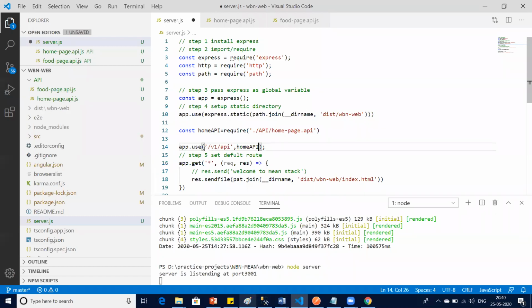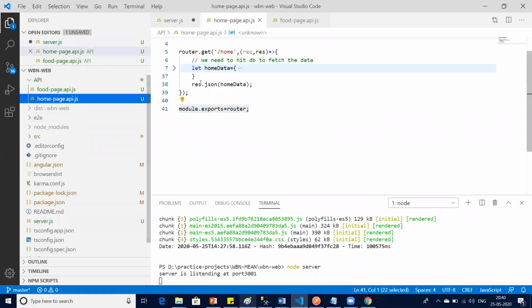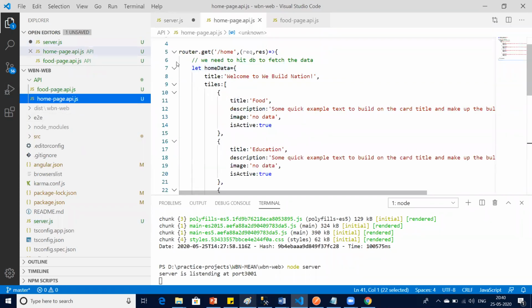My API name would be localhost 3001 slash v1 slash API. That is the prefix I have given. Slash, from the home page, what is the route you're getting? Home API. Homepage API dot this. Let's go to home, and slash home, right? That will come dynamic.